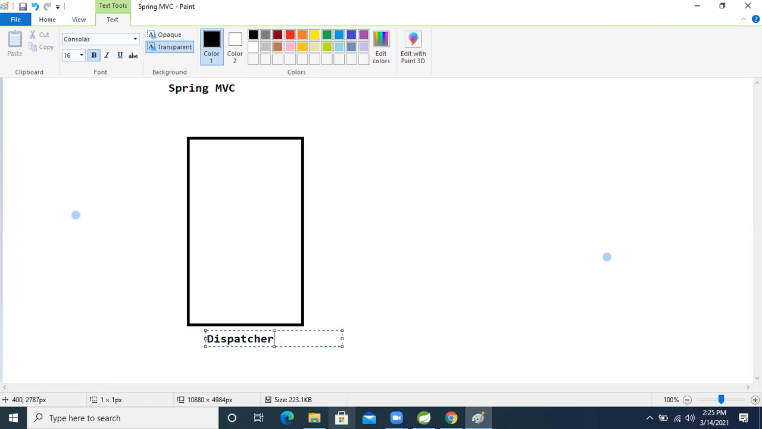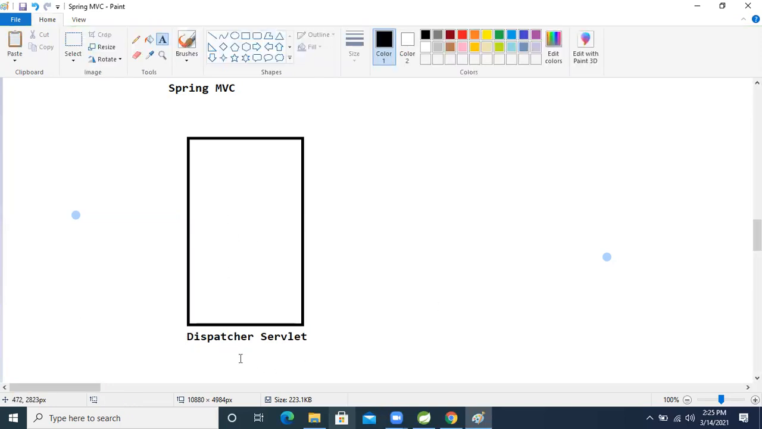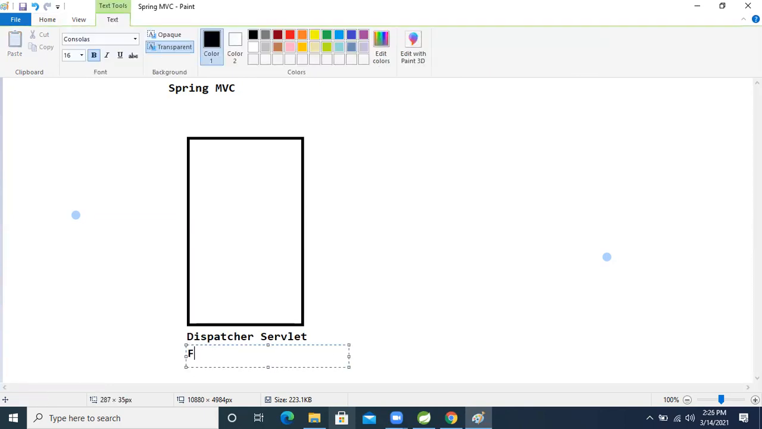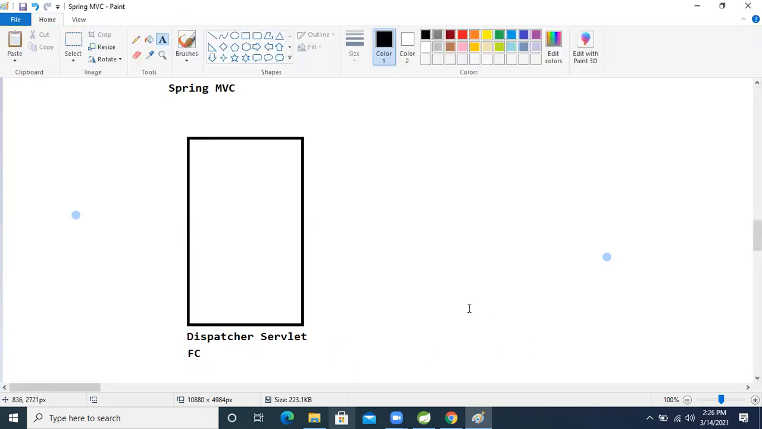Dispatcher servlet, right? This servlet is already provided. We don't need to develop this dispatcher servlet, because the Spring framework people have already given it. This is nothing but the front controller, FC.